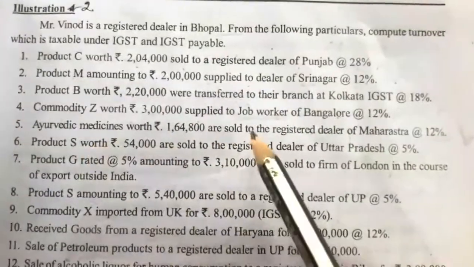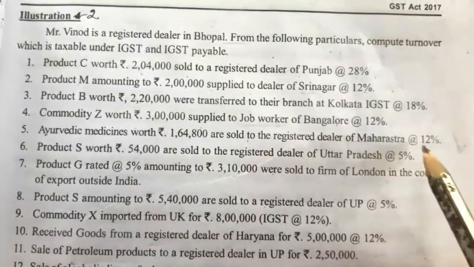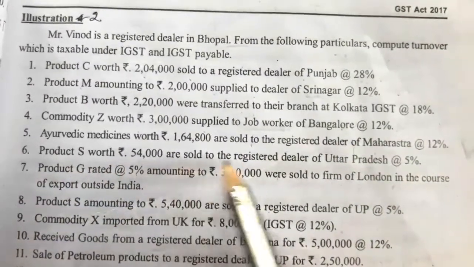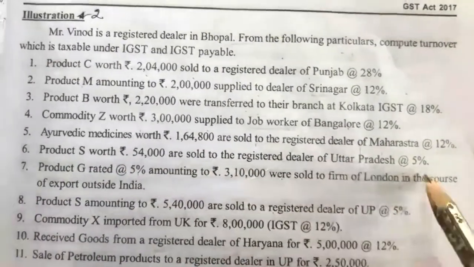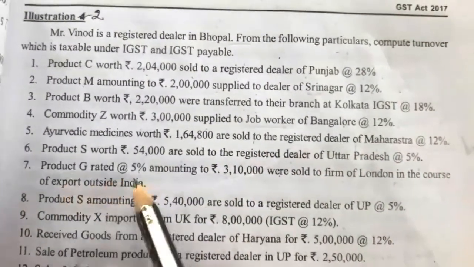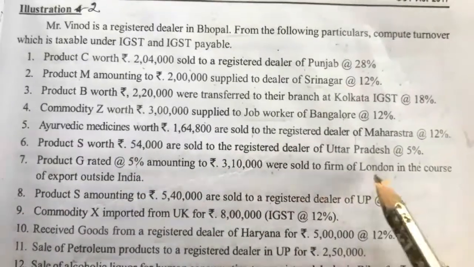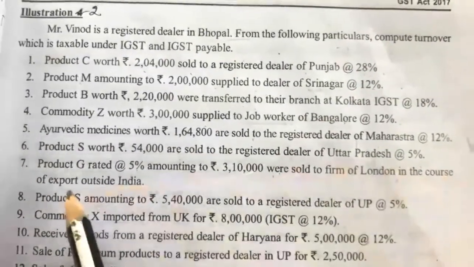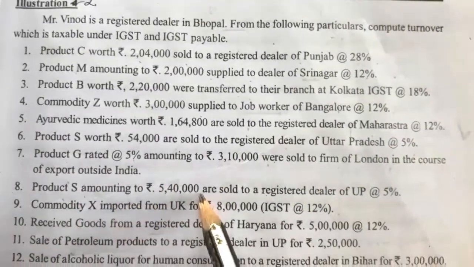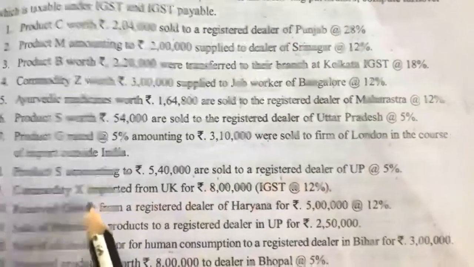Ayurvedic medicines worth rupees 1,64,800 are sold to a registered dealer of Maharashtra at 12%. Product S worth rupees 54,000 are sold to the registered dealer of Uttar Pradesh at 5%. Product G rate at 5% amounting to rupees 3,10,000 were sold to the firm of London in the course of export outside India. Product S amounting to rupees 5,40,000 are sold to the registered dealer of UP at 5%.